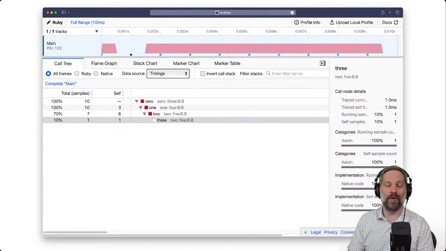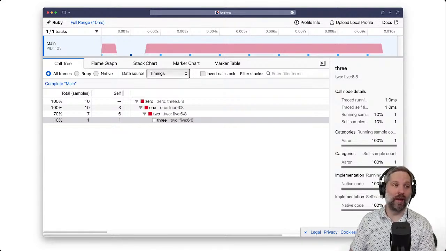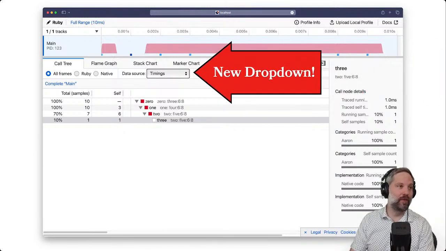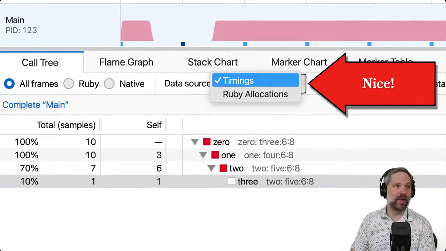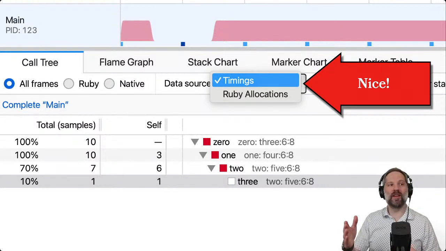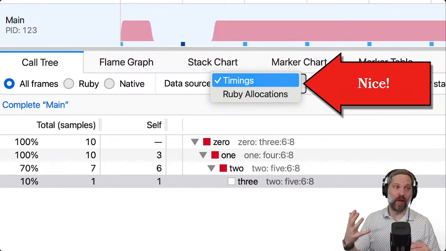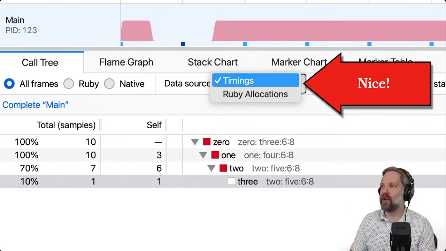All right, so in this live stream today, what we want to do is add allocation information. If you have allocation information, it shows a new drop-down in the website. If you click that drop-down, it lets you choose between timings and Ruby allocations. So we can say, I care about time, or I care about Ruby allocations, which is what we want to add today.